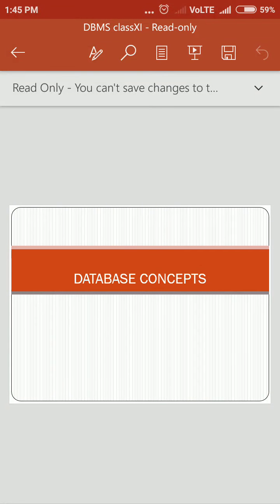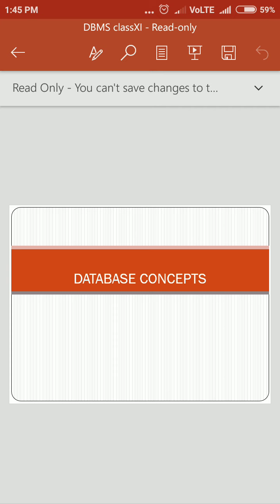This video is about database concepts. A database system is basically a computer-based record-keeping system. The collection of data, usually referred to as the database, contains information about one particular organization or enterprise.